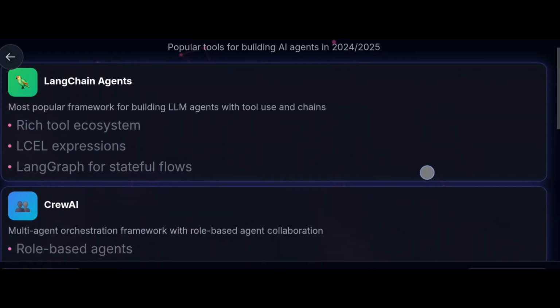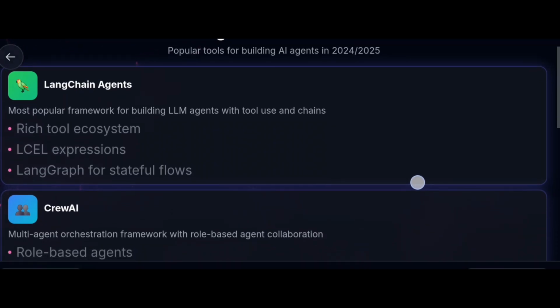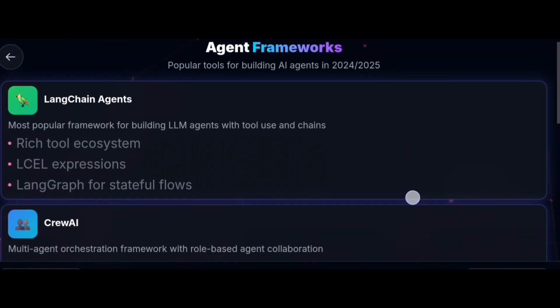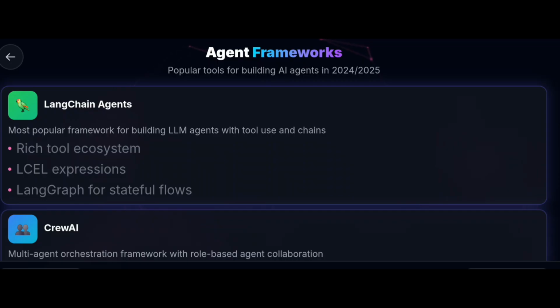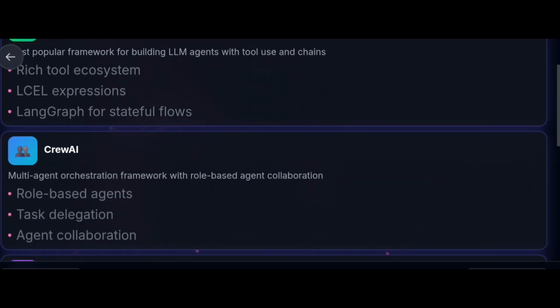Agent frameworks. So how do agent frameworks work? These are popular tools for building AI agents in 2024 or 2025. There are so many tools to create agents. We can discuss a few here, and in detail later. LangChain agents: the most popular framework for building LLM agents with tool use and chains. It uses a rich tool ecosystem, LCEL expressions, and LangGraph for stateful flows.